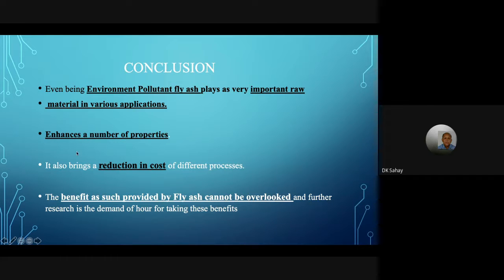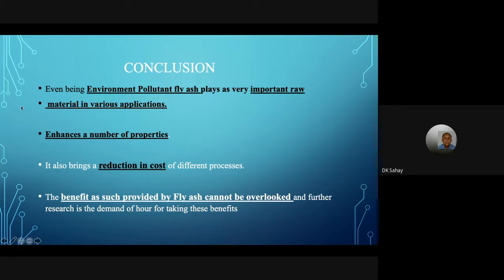It also enhances a number of properties. As I said, water demand comes down, and it improves sulfate resistance if the R value is around or less than 1.5. So it gives us a lot of advantages.